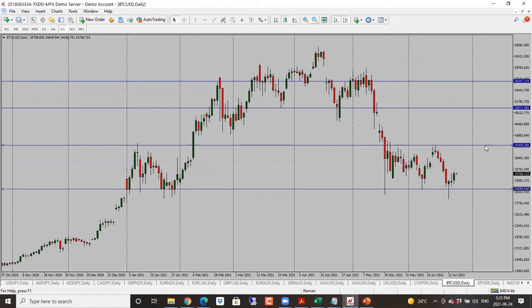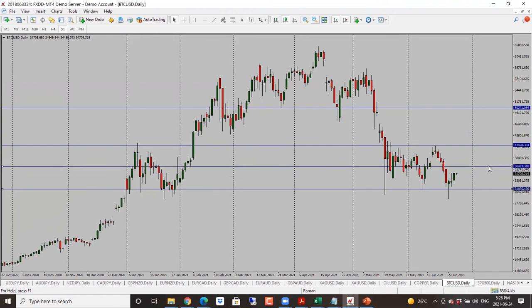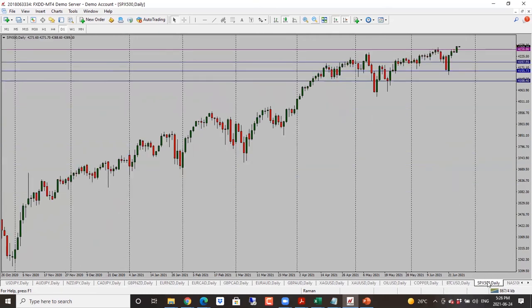As long as it's trading in this territory, between 41,000 and 31,000, it's neutral still. So there's no clear direction yet. But in the short term, I'm looking for a move higher up. Basically looking for a follow through because it rejected the bottom here. So 36,000 and then 37,000 are the two targets.